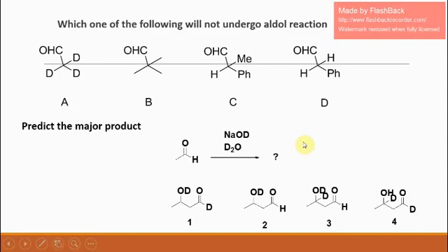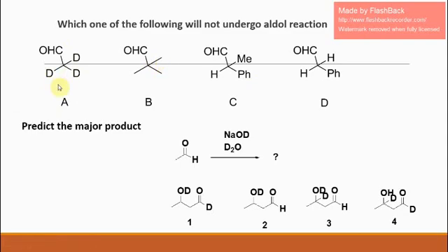This is the next level, understanding. Which one of the following will not undergo the aldol reaction? For an aldehyde or ketone to undergo the aldol reaction, there should be an alpha hydrogen. If it is not there, there is no possibility for the aldol reaction. In options C and D, there is an alpha hydrogen. But in A and B, there is no alpha hydrogen. In the first one I have deuterium, in the second one I have methyl.